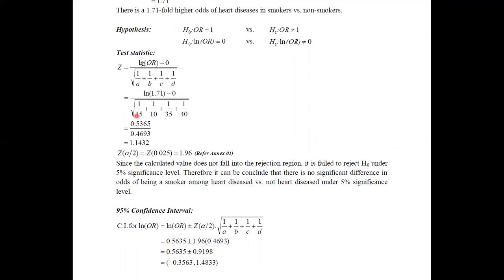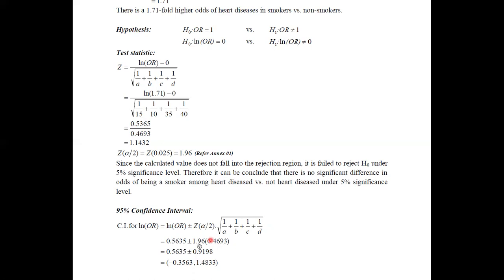In this calculation you can see that ln odds ratio minus 0 gives you the value for the numerator, and the quantity inside this square root appears in the denominator. Therefore, if you need, you can directly take the values from the previous stage.